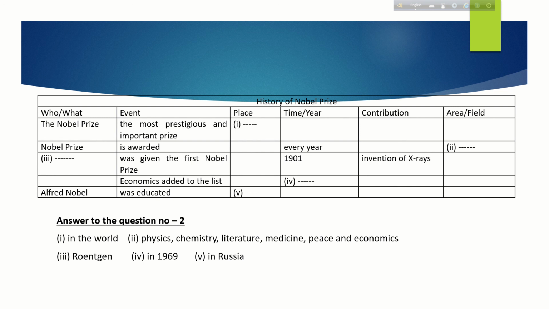And the last one: Alfred Nobel was educated, place, in Russia. So this way you have to write the answers: number 1, in the world; number 2, physics, chemistry, literature, medicine, peace, and economics; number 3, Rontgen; number 4, in 1969; last one, number 5, in Russia.